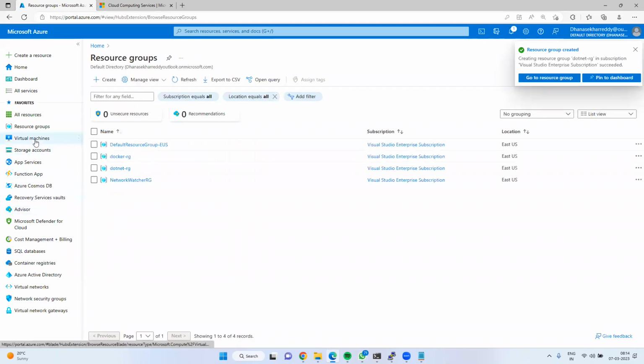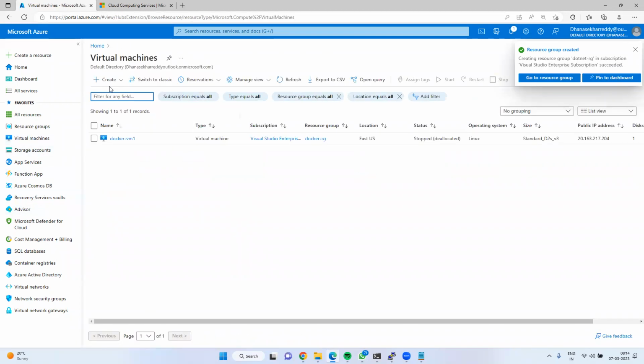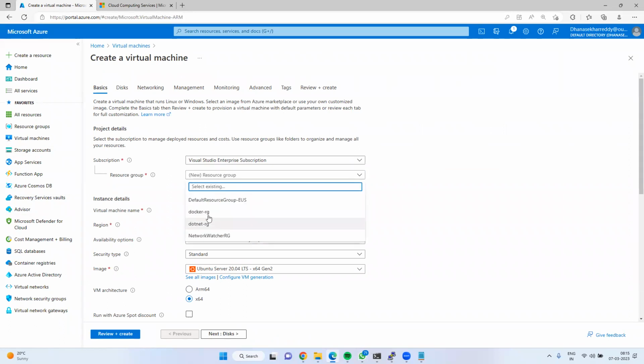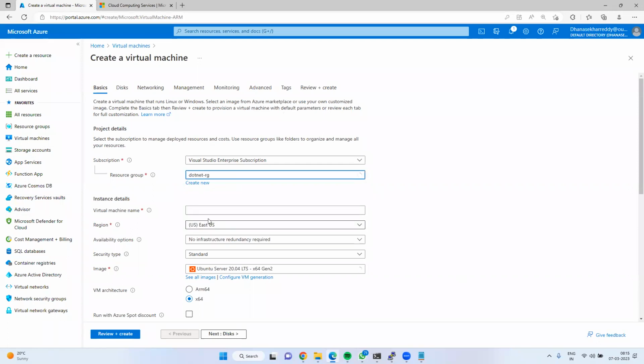Okay, navigate to virtual machines. Okay, create new VM. What is the subscription? Visual Studio Enterprise Edition, that is what I'm using at present. Now resource group, just now I created .NET-RG.